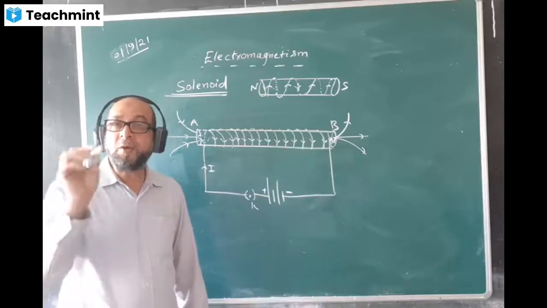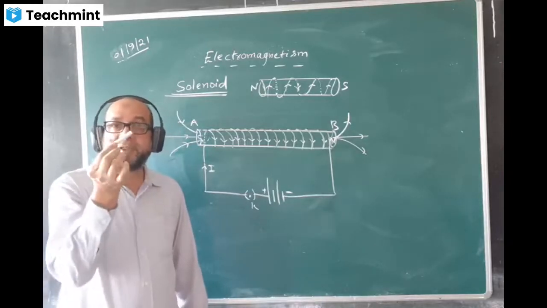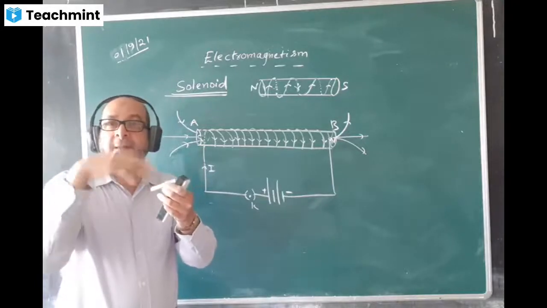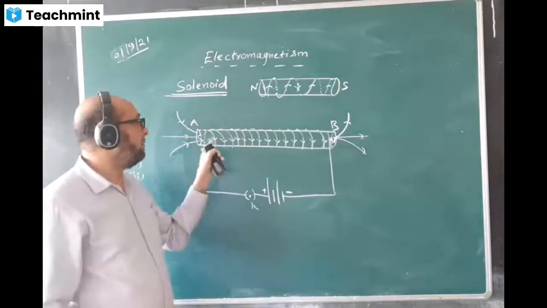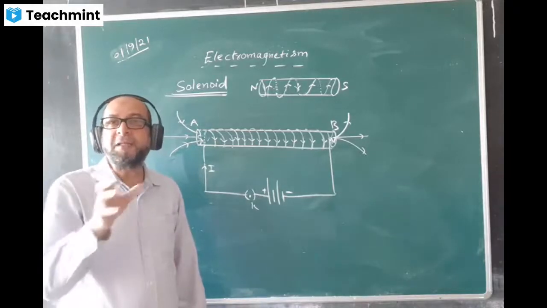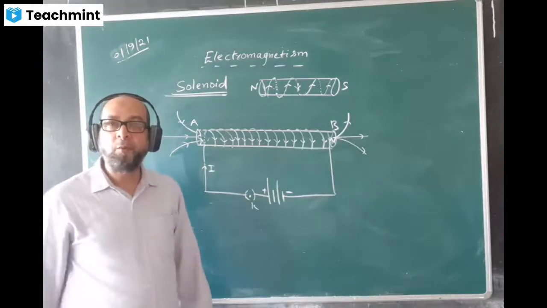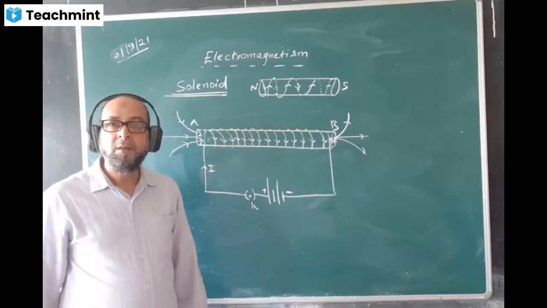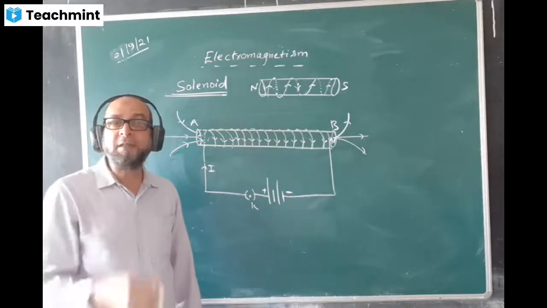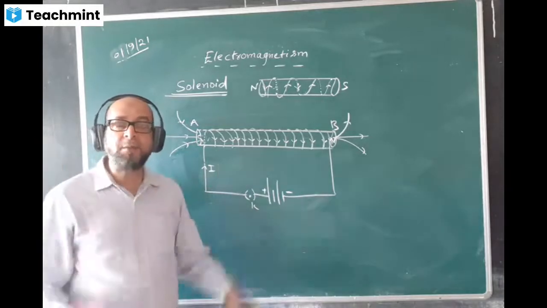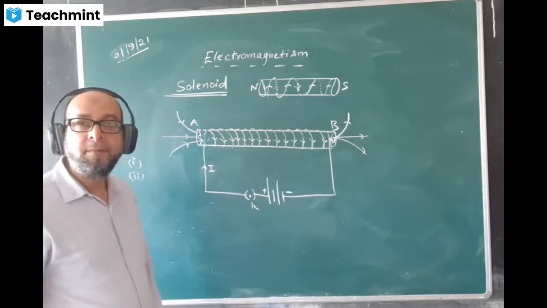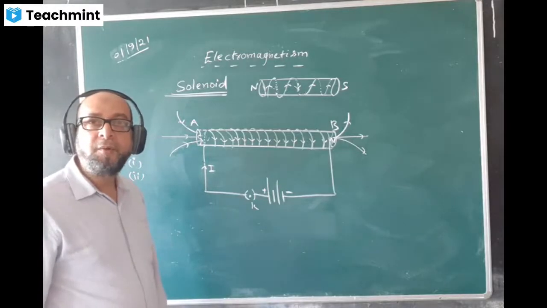The reason is that the soft iron gets magnetized, and its magnetic field will be in the same direction as the magnetic field of the solenoid. So the magnetic strength becomes very powerful. This is the reason why when we place a soft iron material inside, the magnetic strength increases drastically. Understood? Yes, sir.